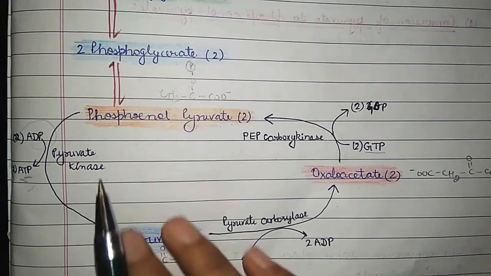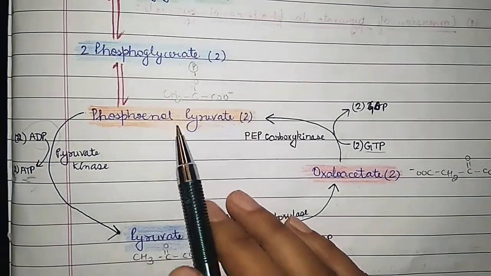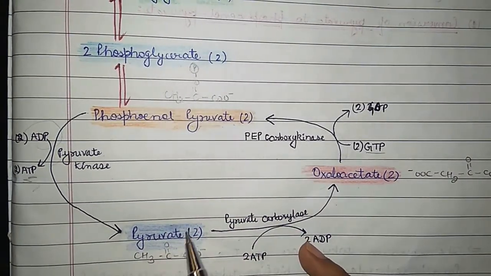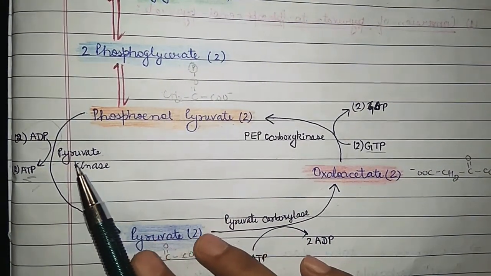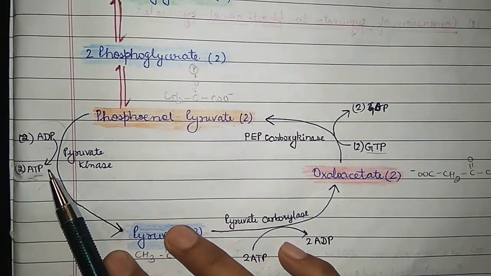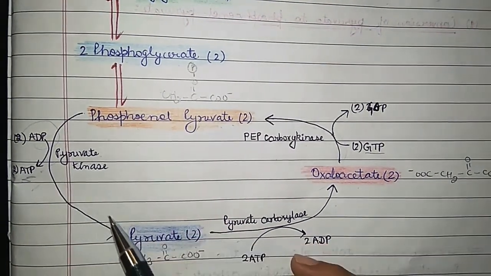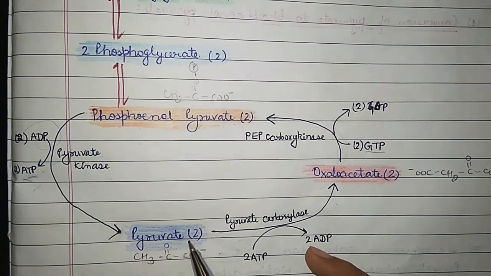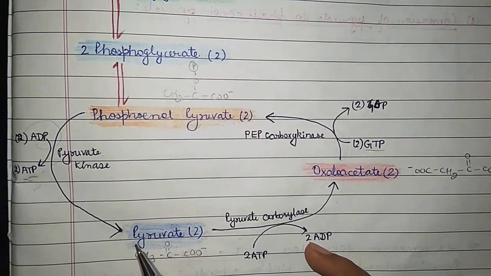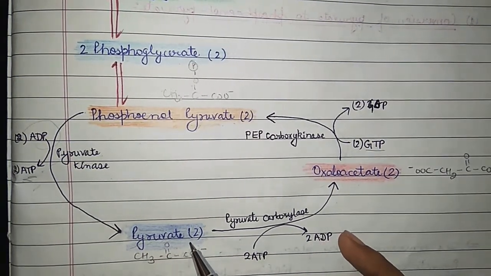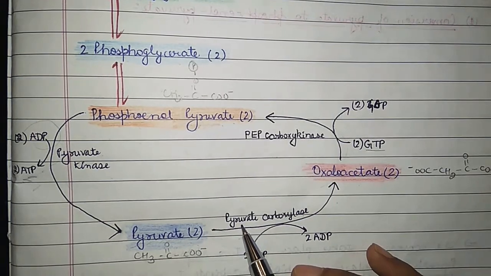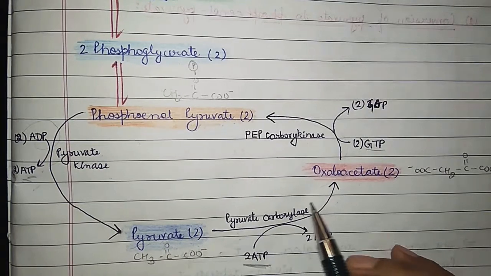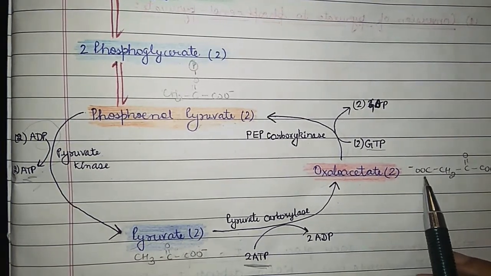You guys might be familiar with this type of reaction in glycolysis, where phosphoenol pyruvate is converted into pyruvate by the action of pyruvate kinase, and two molecules of ATP are synthesized in this step. But this is the glycolysis step. We are going to prepare glucose back from pyruvate. So here this pyruvate molecule, which is used as the substrate or precursor molecule, is acted upon by pyruvate carboxylase in the presence of ATP and is first converted into oxaloacetate. The formula is written here.